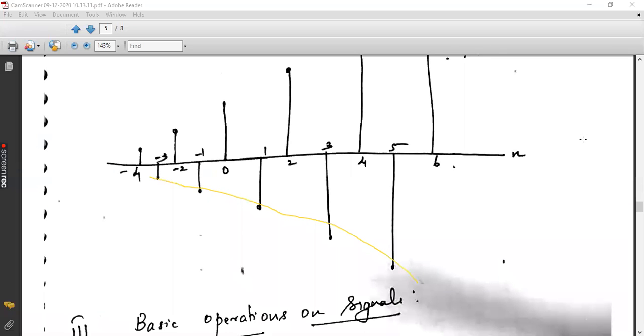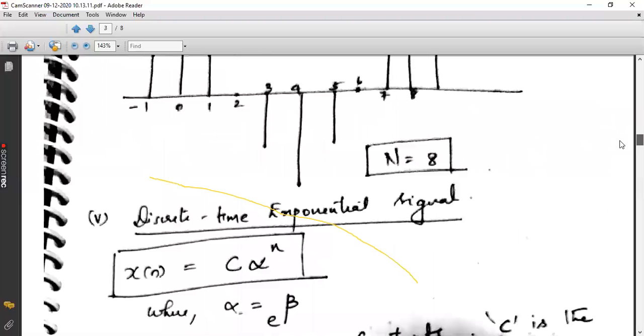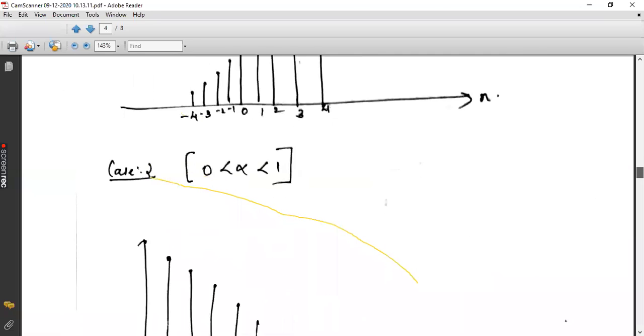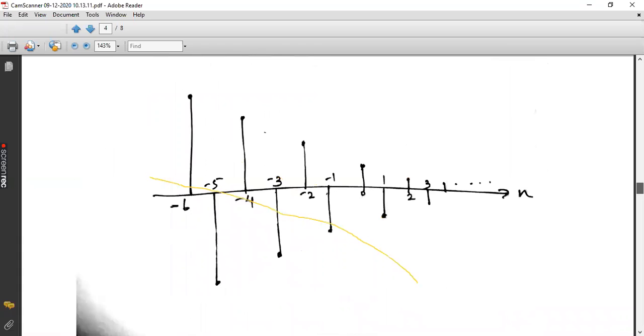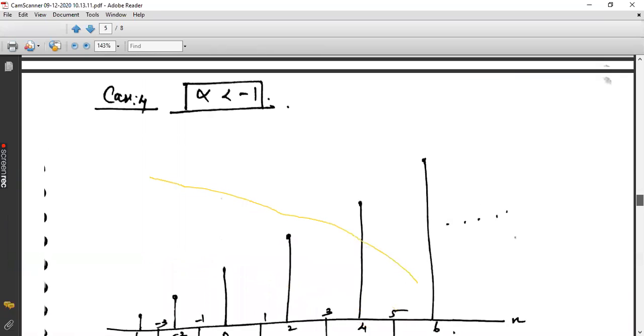Everything depends on the value of alpha. What is alpha? As you can see, the general equation is x[n] = C alpha raised to n, where alpha is e raised to beta. So alpha is an exponential function, and everything depends upon the sign of that exponential term. If it is negative, it will be exponentially decreasing. If it is positive, it will be exponentially increasing. And again, the magnitude of alpha also matters, whether the amplitude is continuously positive, continuously negative, or alternating at every instant of time. Clear? So this is case 4.